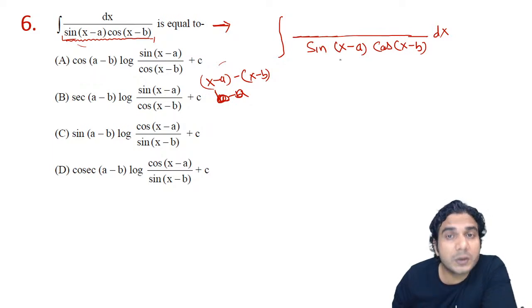Second, cos of A minus B will also be constant. But which one do we need to multiply or divide, sine or cos? Whatever will solve our purpose, we will multiply, right? So what is our purpose? The purpose is to split this.